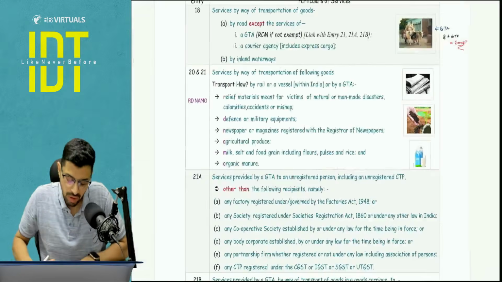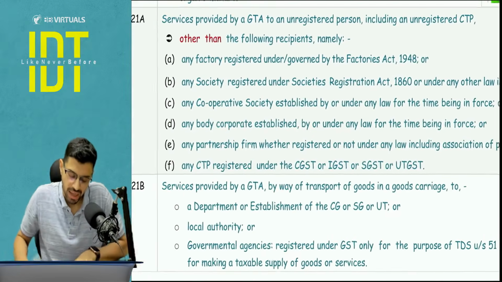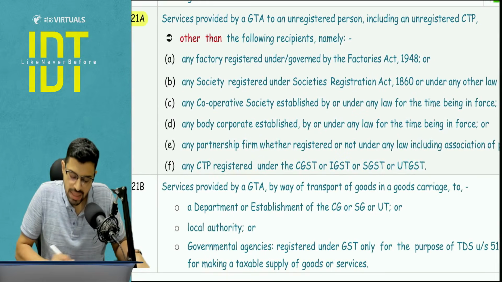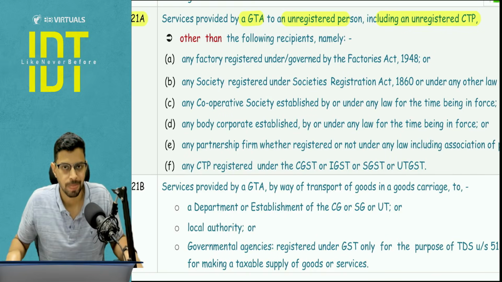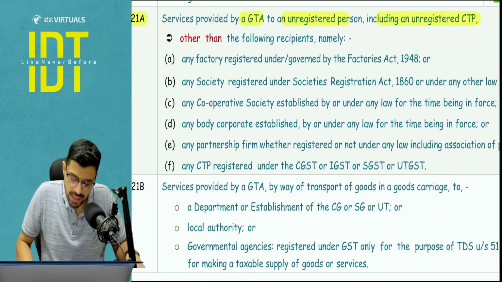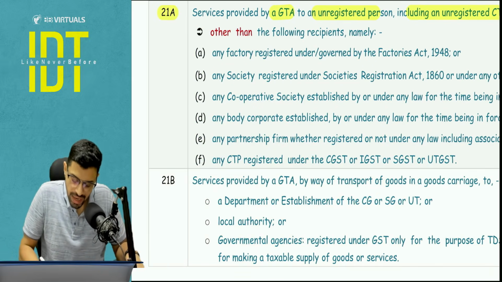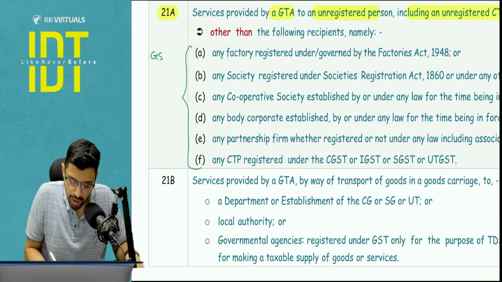Now the main entry we are going to talk about is entry number 21A. Pay attention, everyone. Service by way of GTA to an unregistered person, including an unregistered casual taxable person, will be exempt, other than these. So in all these cases, A to F, the GST is going to apply.